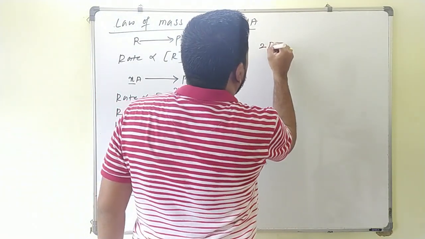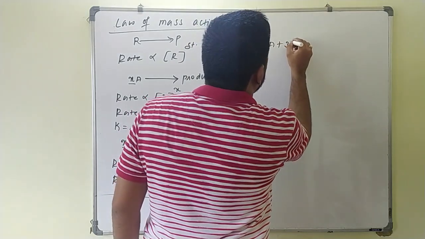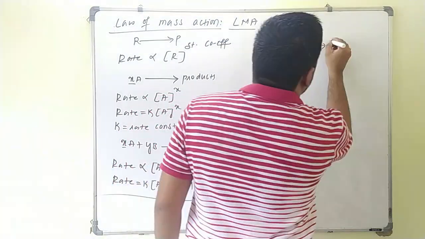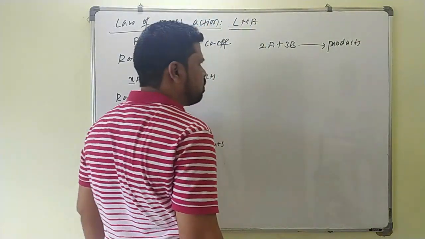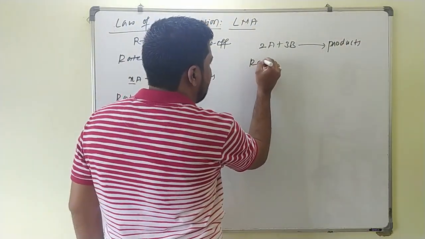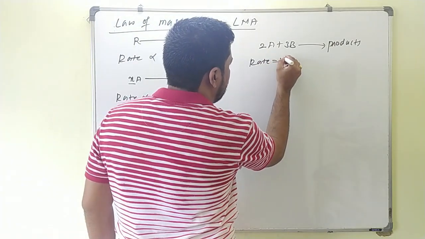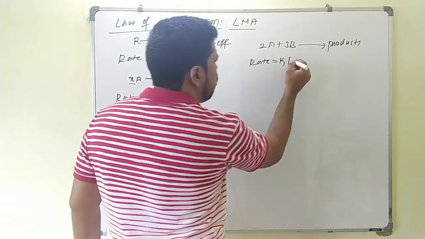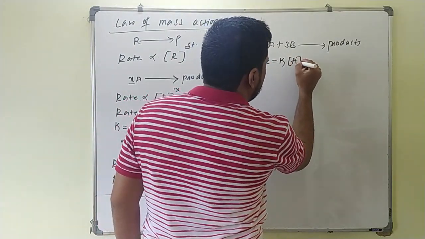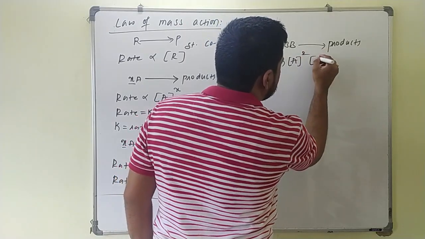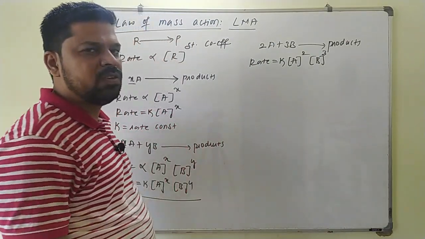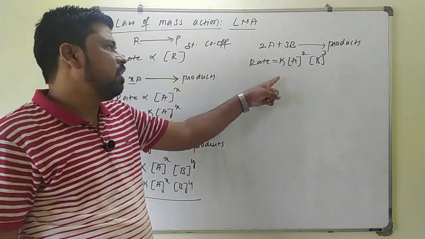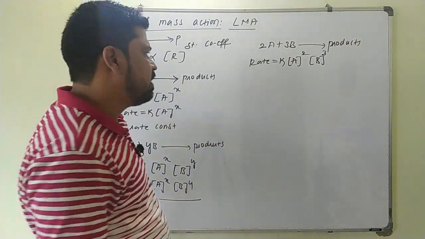Now take another example: 2A plus 3B gives products. For this reaction, the rate of the reaction will be equal to the rate constant into the molar concentration of A power 2, the molar concentration of B power 3. So this is how you have to write the rate equation according to the law of mass action.